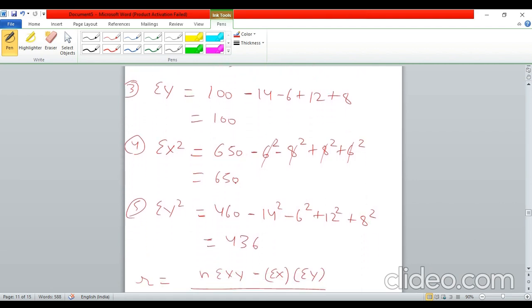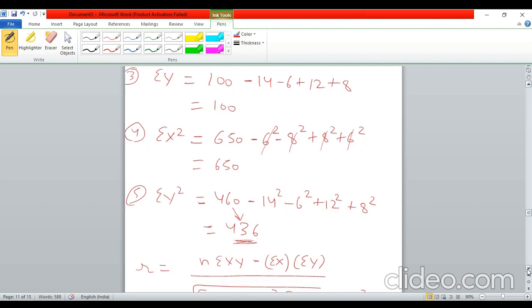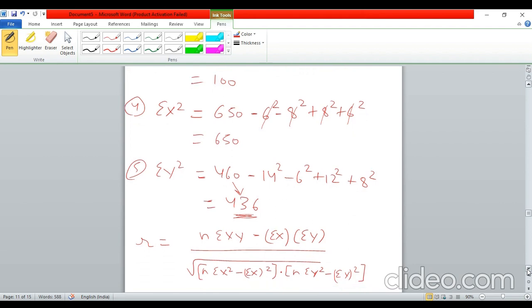Summation y square. Again, 460 was the old value. Now here there will be some change. You subtract the old y square, 14 square plus 6 square, and you add the new y square, that is plus 12 square plus 8 square. Now this value will become 436. So from 460 it got reduced to 436. Now you have all the corrected new values of all these summations.